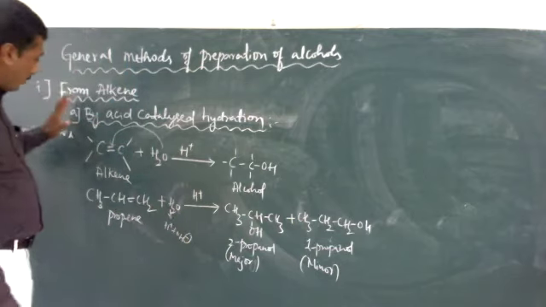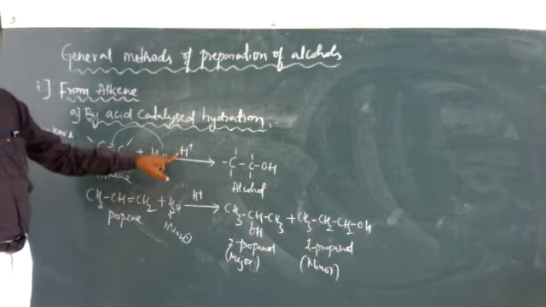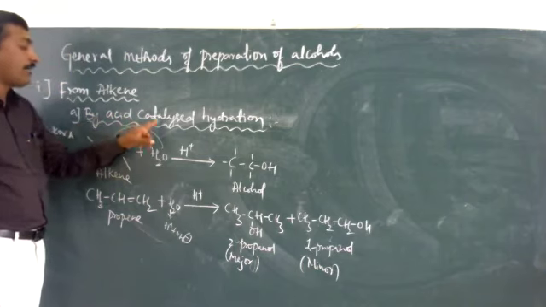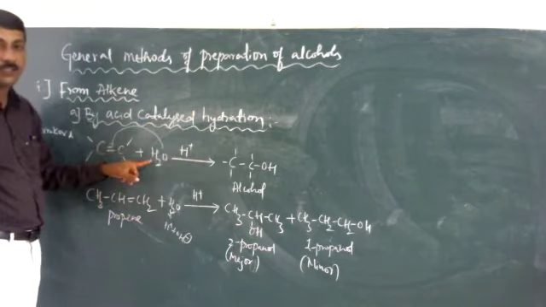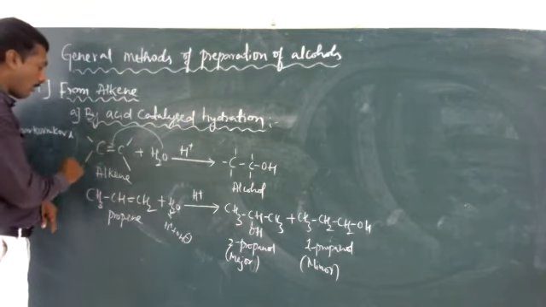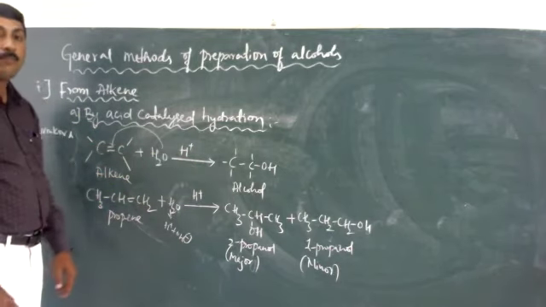Dear friends, this is one of the methods, by acid catalyzed. That means we are going to use an acid as a catalyst. Therefore, we call it acid catalyzed hydration. Hydration is nothing but addition of water to the double bond. From this method, from the alkenes, we obtain an alcohol. This is one of the methods.